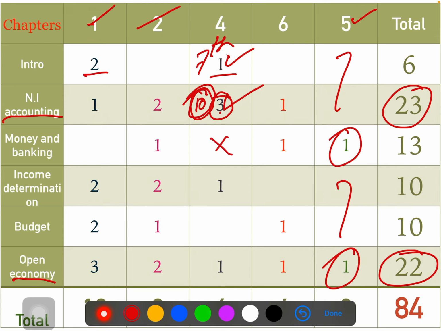So no need to prepare this, no need to prepare this. So if you think macro is easy, prepare for macro and skip the microeconomics.